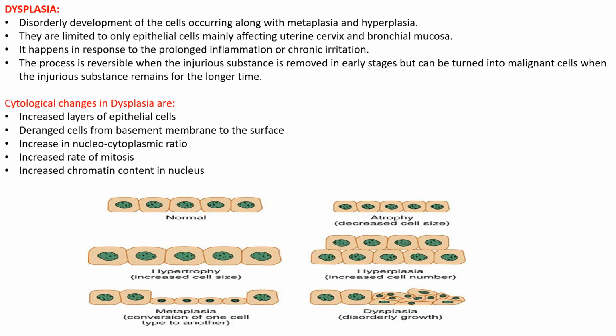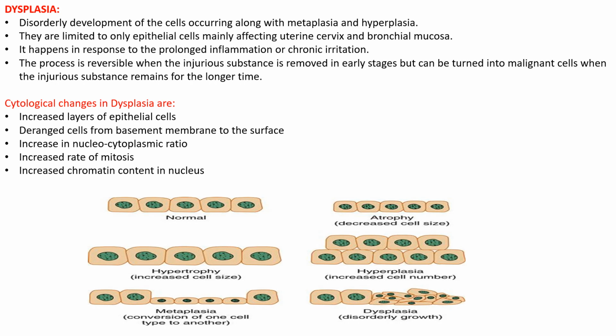Such cells adapt to the condition by arranging themselves in a disorderly way, not a proper way. This disorderly growth you can find along with metaplasia and hyperplasia. We are calling it dysplasia, mainly affecting the uterine cervix and the bronchial mucosa.